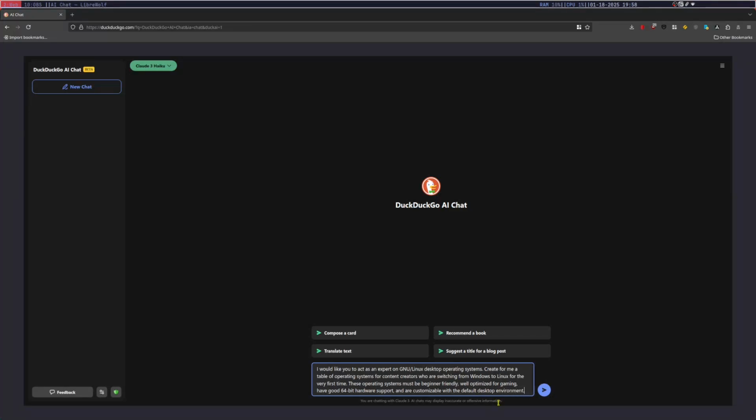Okay, so I'm giving it some rules here. Create for me a table of operating systems for content creators who are switching from Windows to Linux for the very first time. This is the task. And then all of this that I have thus far, that just so happened to be the details. I do want to include a restriction though. Alright, so now I have another restriction.